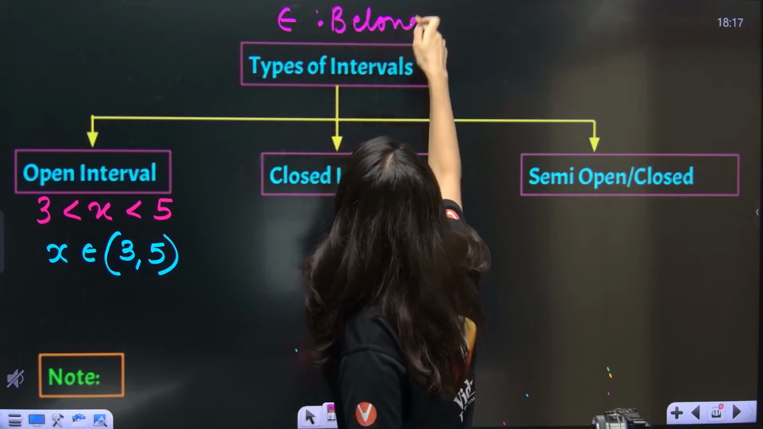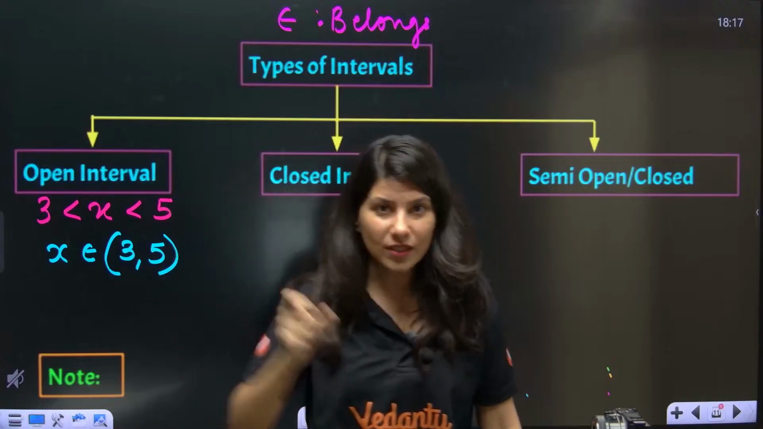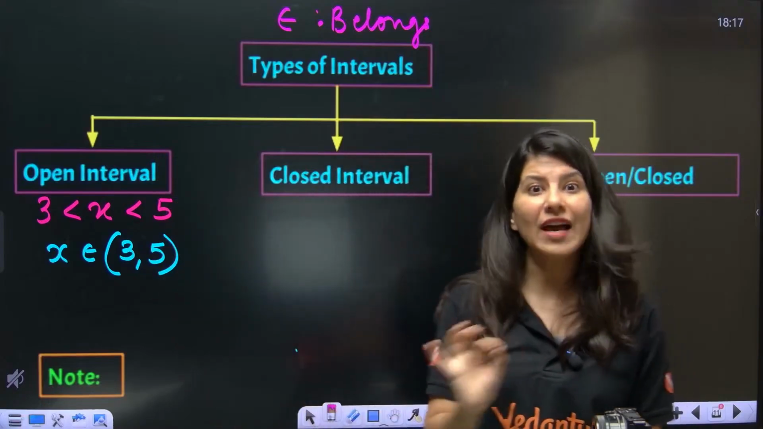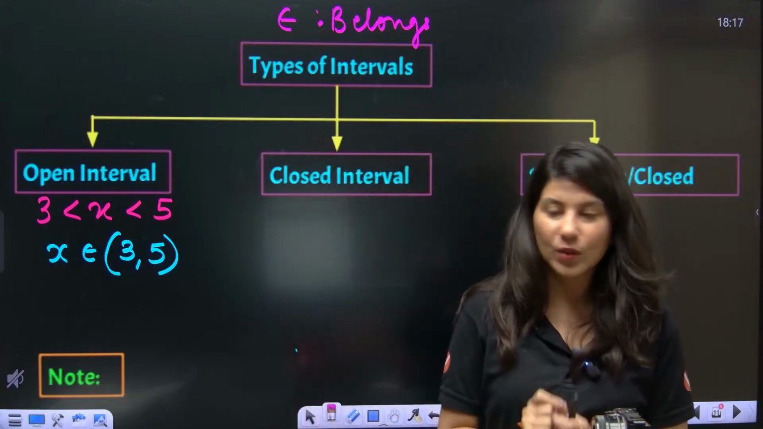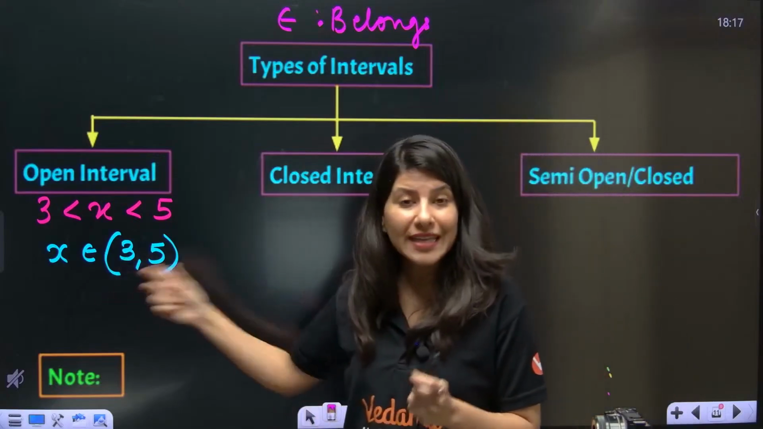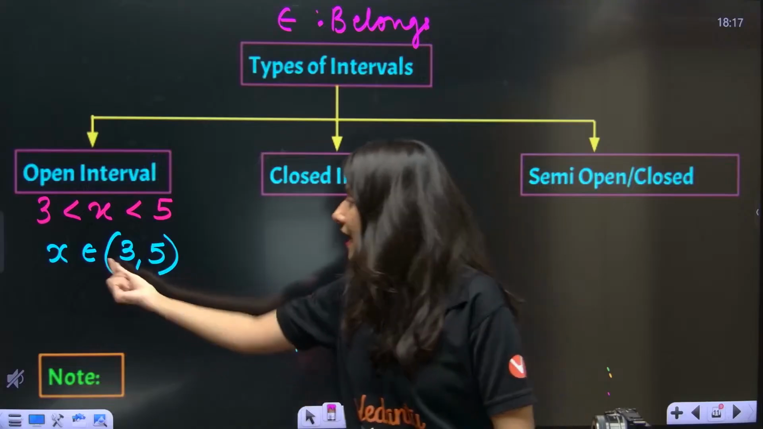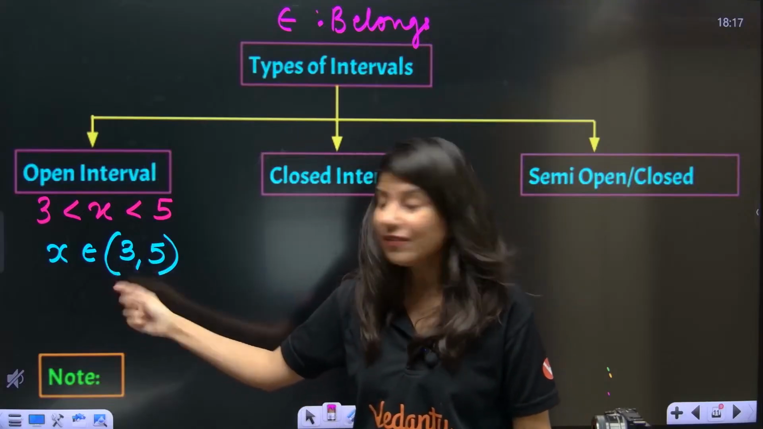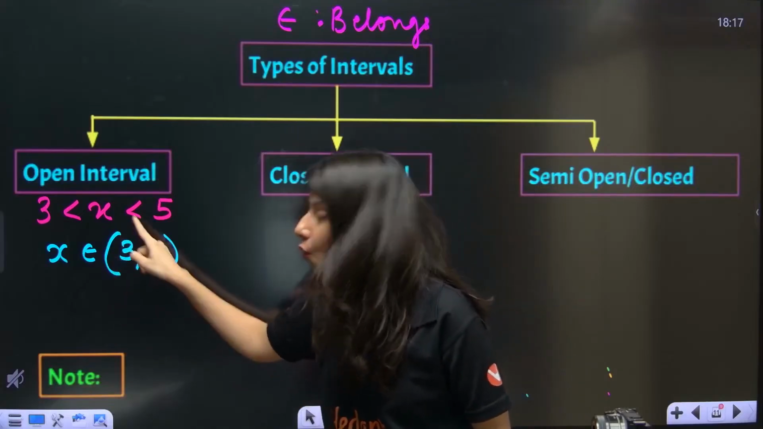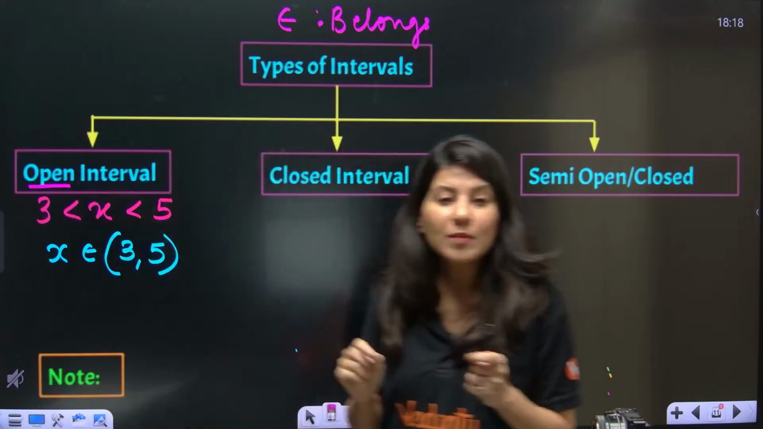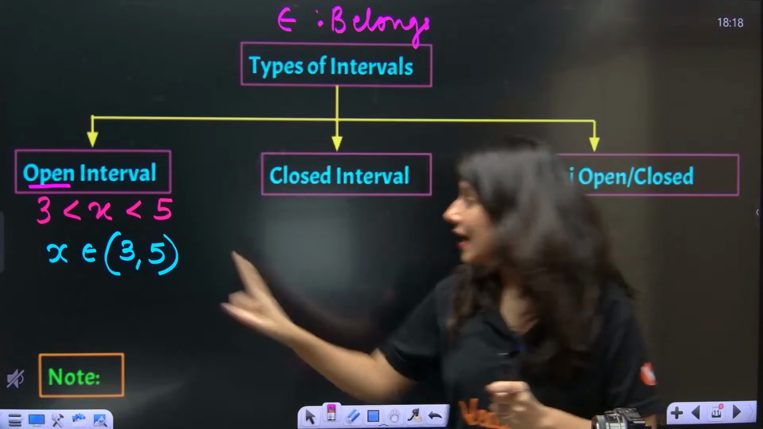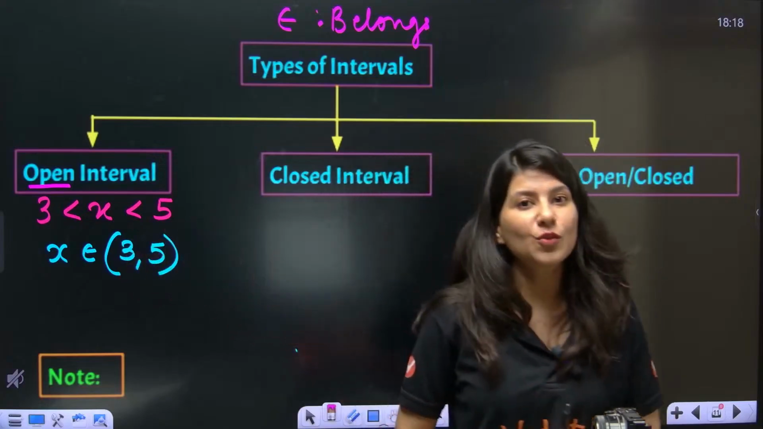You cannot just write x equal to, because there is not one value over here. You need to have another symbol. So x belongs to, x can have multiple values. x belongs to 3 to 5. Now can you see, this is your open bracket. Small bracket is nothing but open bracket. Open means what? Excluding. Excluding 3 and excluding 5.